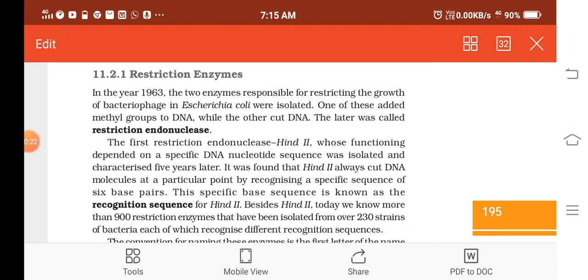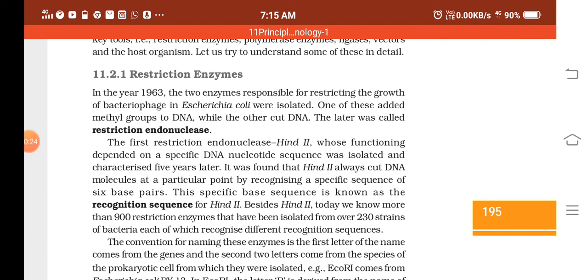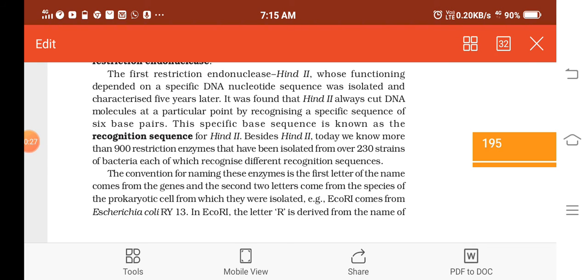Hind2. Understood? And you can see that the functioning, or the sequences at which they were cutting, were found out later only. Okay, and this Hind2. So Hind2 cuts the DNA by identifying a particular recognition site of 6 base pairs,